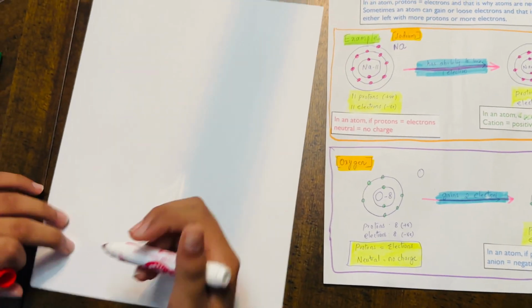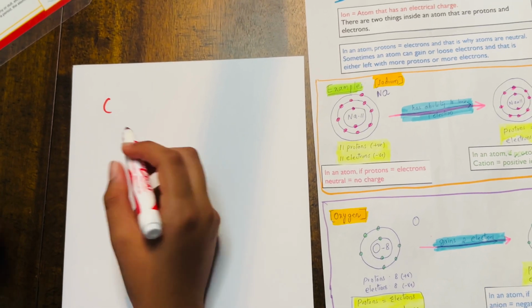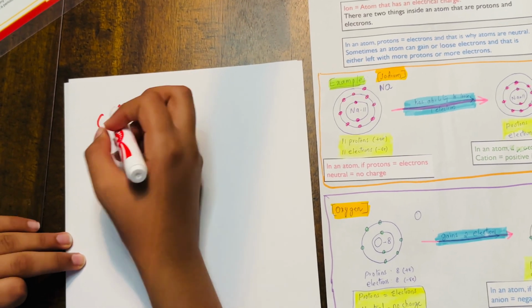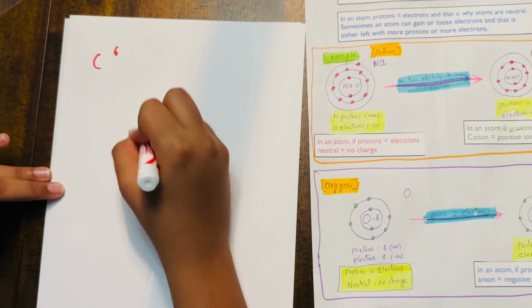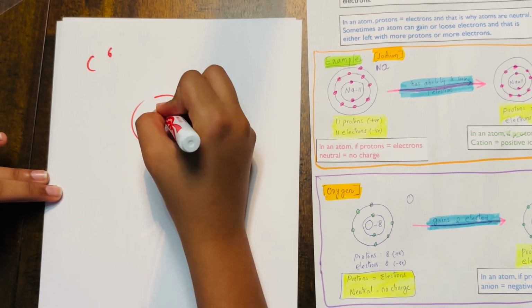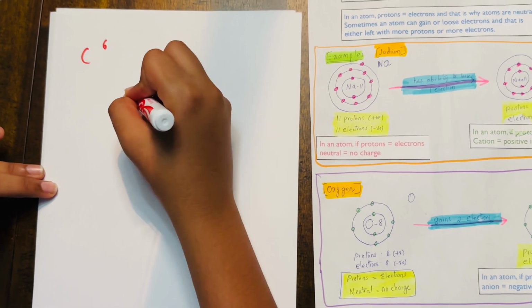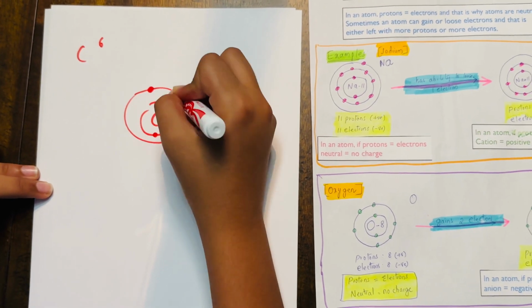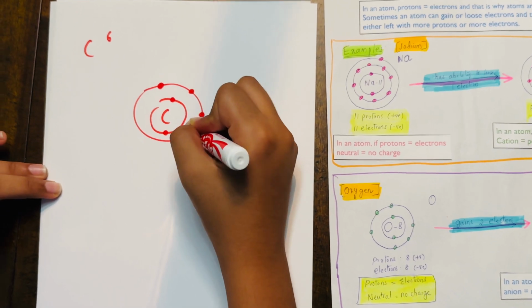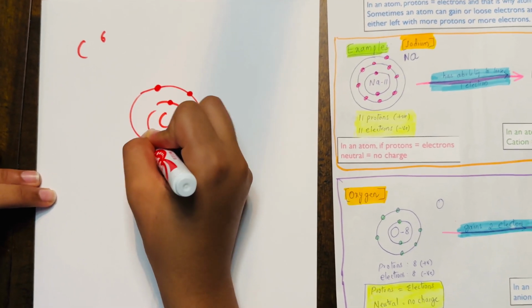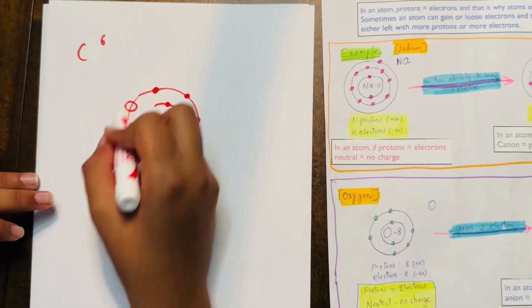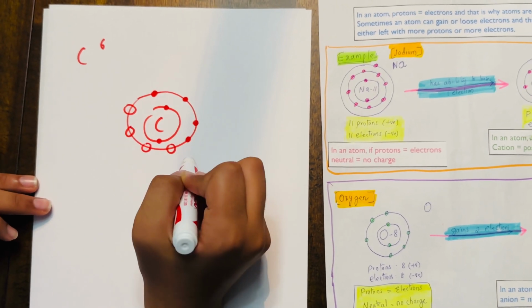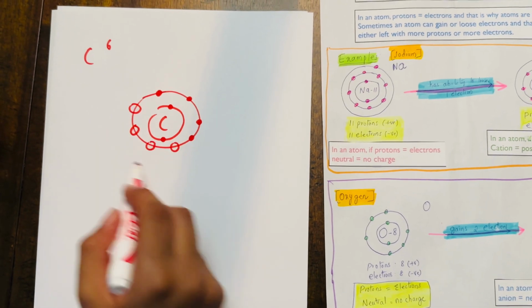So let's look at one last example. Let's take carbon. What is carbon's atomic number? It's 6. So if carbon's atomic number is 6, that means 2 electrons would occupy the first ring, and 4 would occupy the second ring. So 1, 2, 3, 4. Of the 8 spots the second ring can fill, 4 are filled. But wait, there are still 4 left.